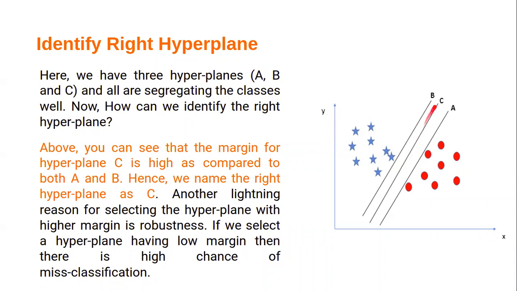So C is not favoring anyone, meaning C is not biased, but in the others we have one side low margin, one side high margin. So B is biased towards the blue star and A is biased towards the other one. So for a support vector machine, we require the hyperplane which has an equal margin on both sides, for both classes. Got it? This is the thing on which the support vector machine works.